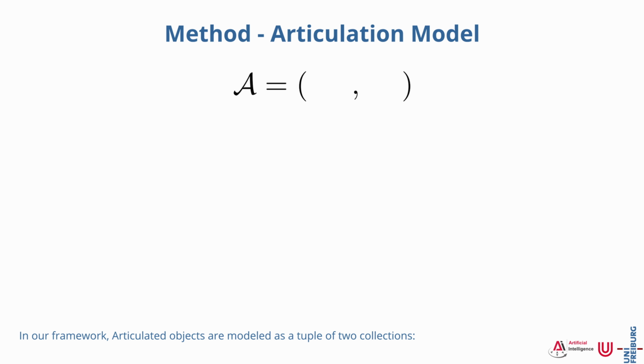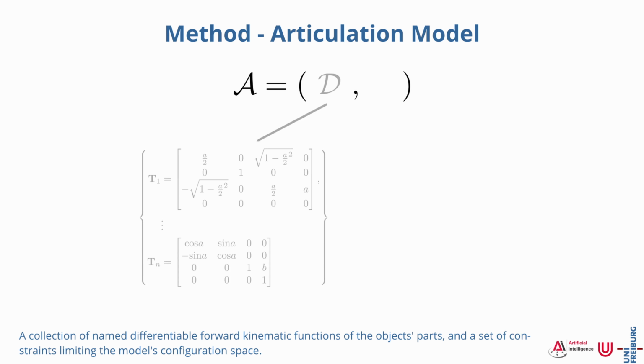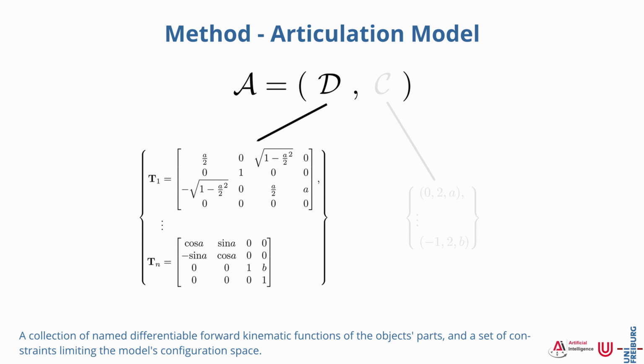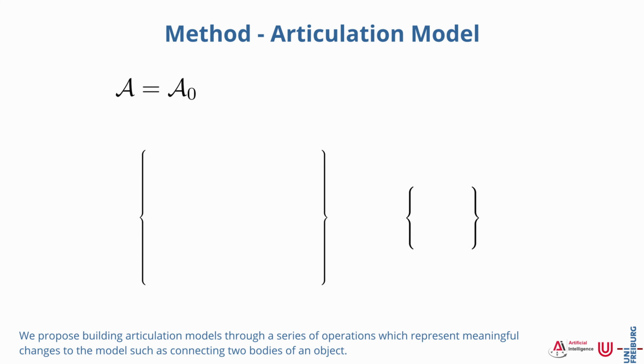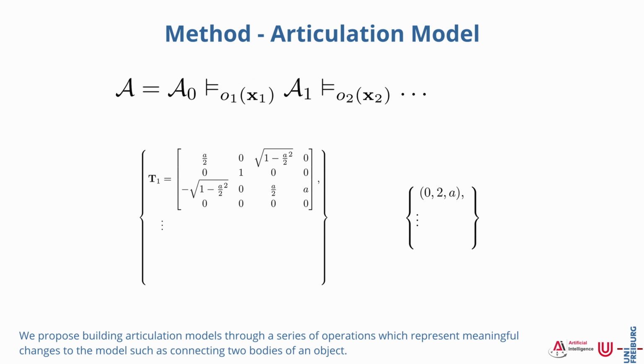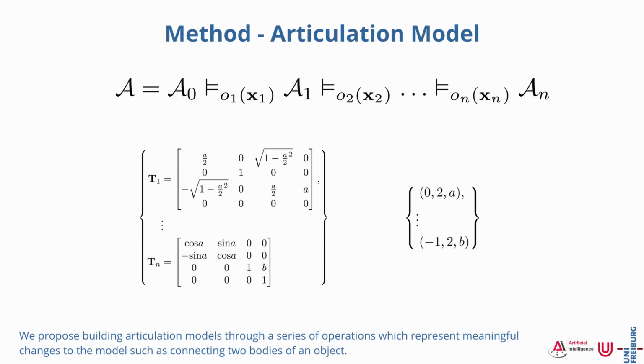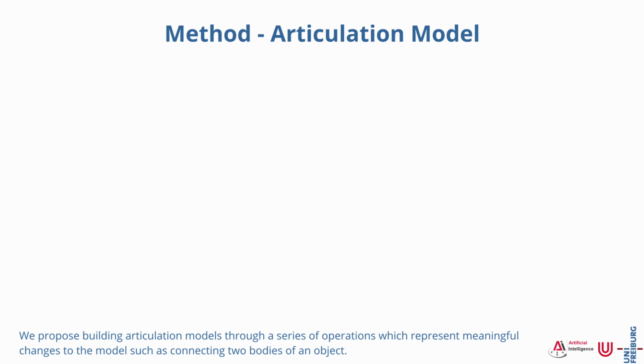In our framework, articulated objects are modeled as a tuple of two collections: a collection of named differentiable forward kinematic functions of the object's parts, and a set of constraints limiting the model's configuration space. We propose building articulation models through a series of operations which represent meaningful changes to the model, such as connecting two bodies of an object.